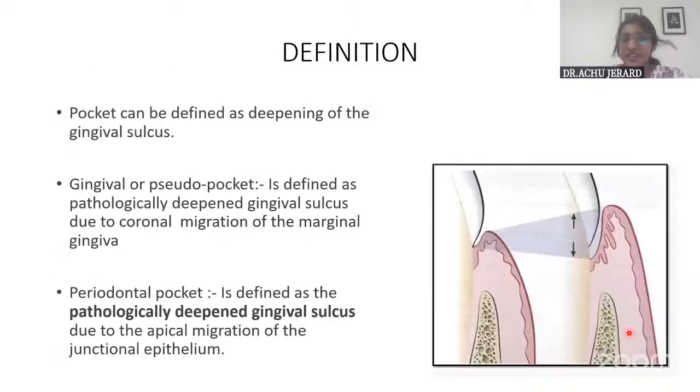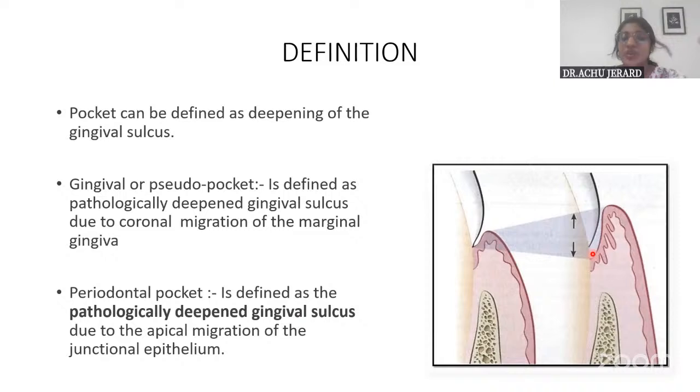Then coming on to the definition of what is a pocket, it is a pathologically deepened sulcus. And then you have gingival pocket or pseudo pocket, where it is a pathologically deepened sulcus due to coronal migration of the marginal gingiva. Okay, so here the attachment will remain the same, but the gingiva itself moves coronally so that pocket depth increases. And then periodontal pocket is defined as the true pocket. Okay, that is the pathologically deepened gingival sulcus due to the apical migration of the junctional epithelium. So that is what a true pocket is.